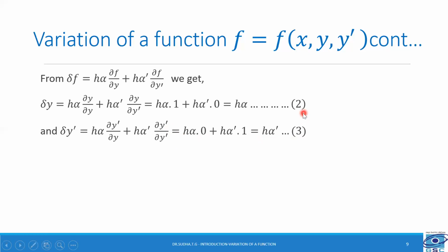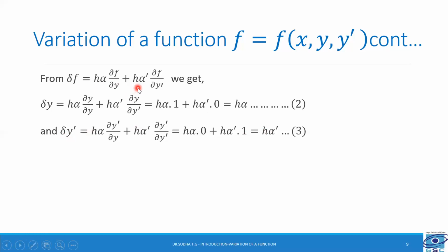Let us make use of expression 2 and expression 3 in expression 1, that is delta f is equal to h alpha. But what is h alpha? H alpha, just now we calculated that to be equal to delta y. So replace h alpha by delta y, and similarly h alpha dash is nothing but delta y dash.